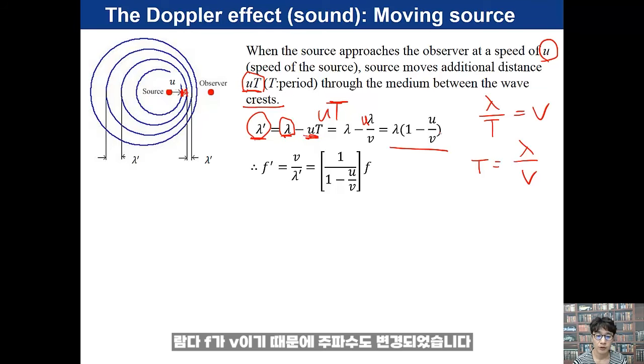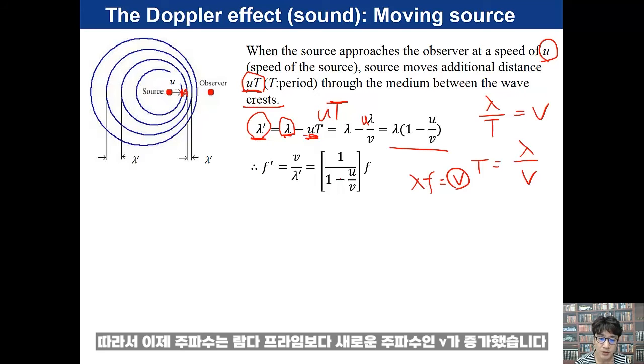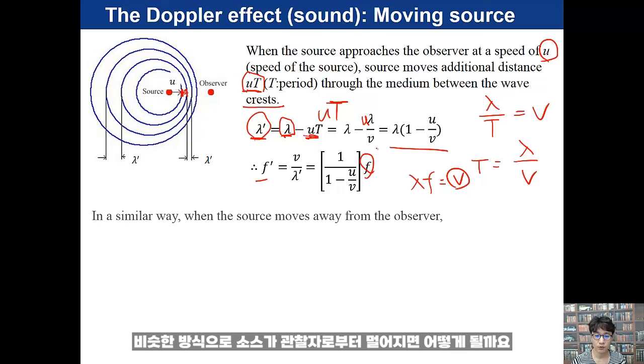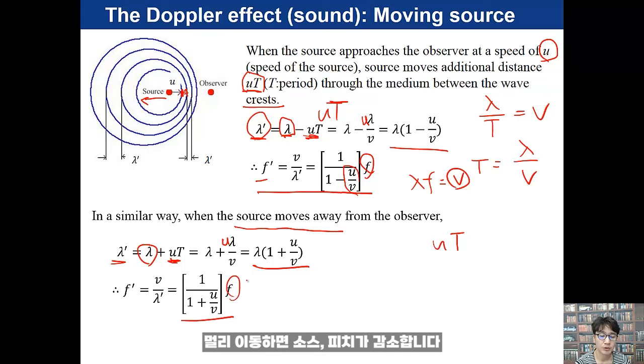And what is the frequency? The frequency has also changed because lambda f is v. So the new frequency is v over lambda prime, which is increased. So for an approaching source, we hear the sound pitch increased, a higher pitch. In a similar way, if the source moves away from the observer, then the pitch will decrease. So the pitch goes down.